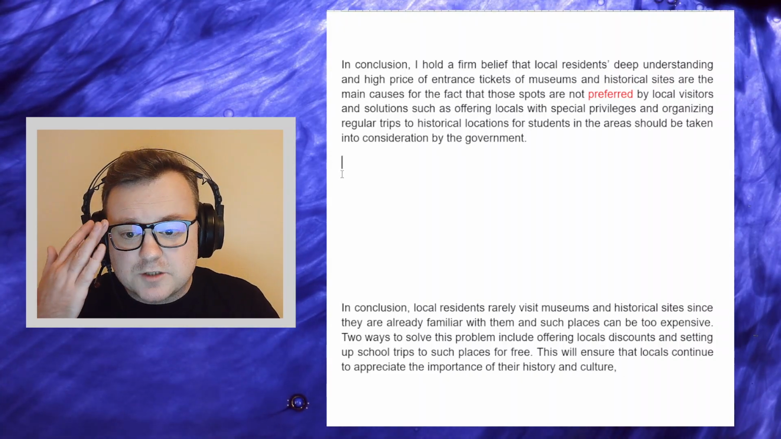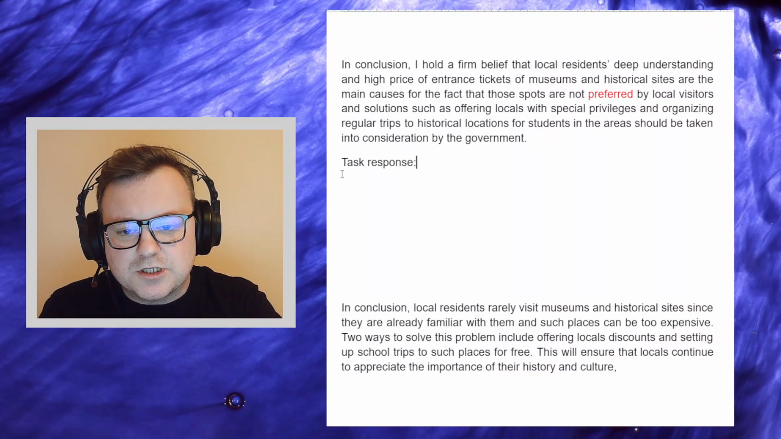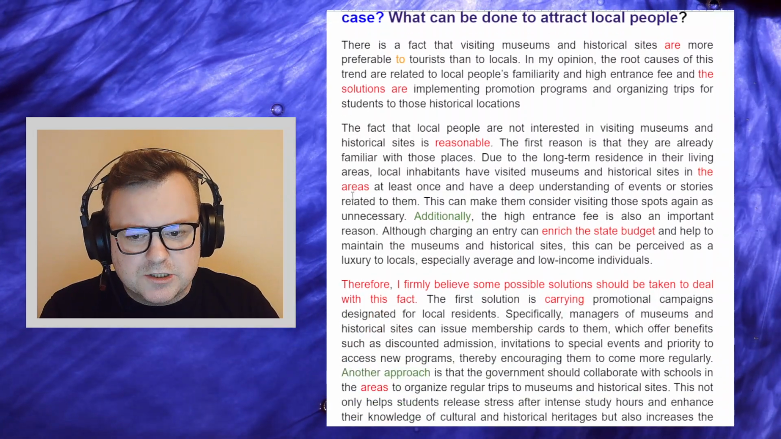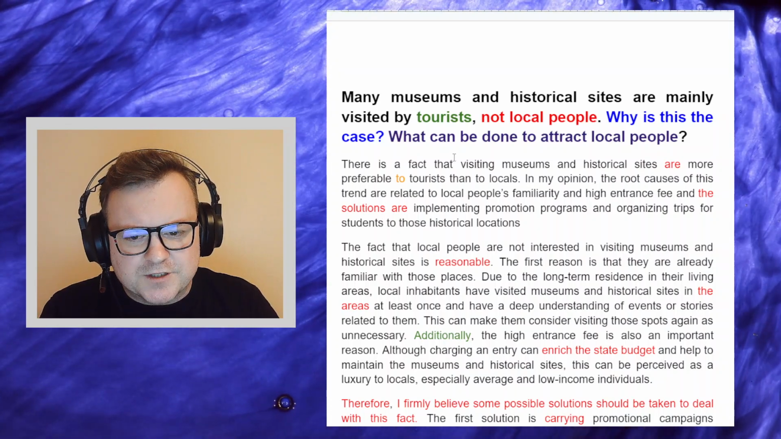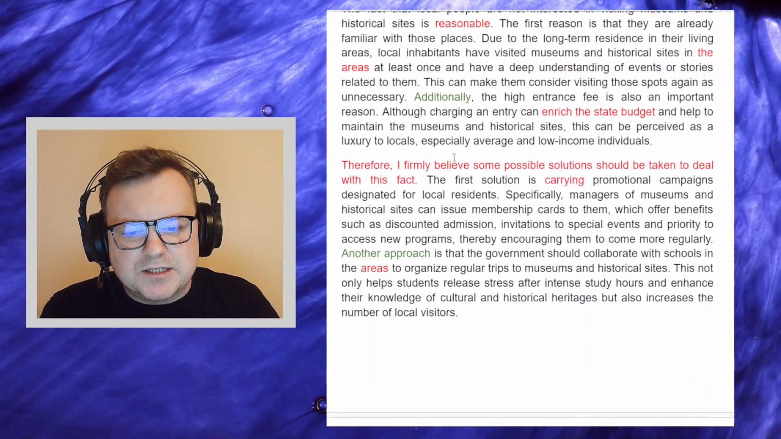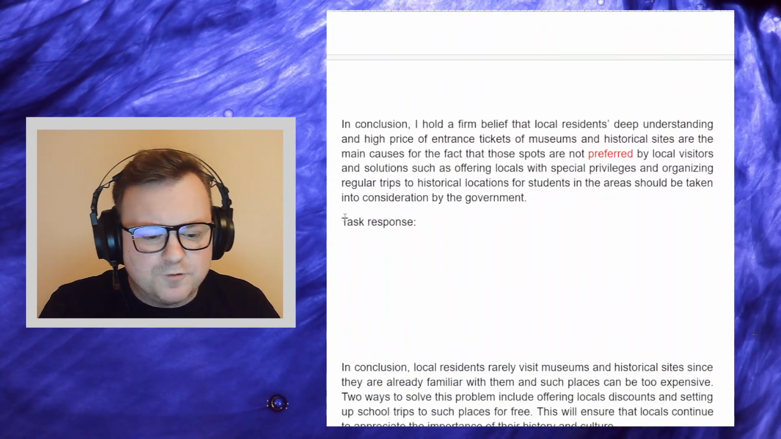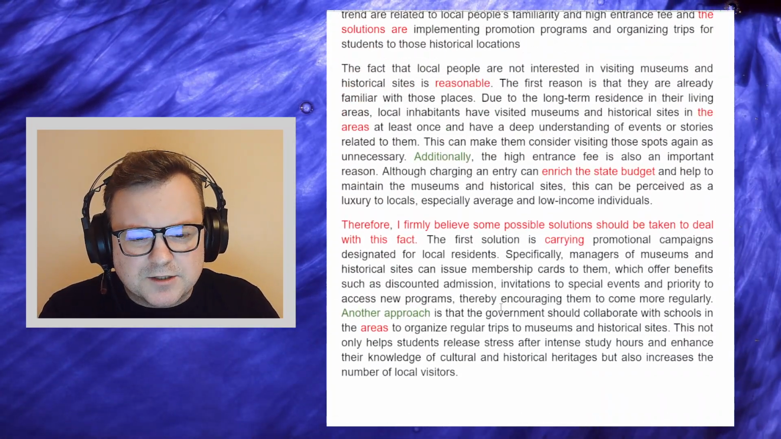So let's give some marks for this. So firstly, task response. I am informed. I do see 2 reasons why local people don't visit these places, and I see 2 solutions. I don't think the solutions are always perfectly worded, but in general, I do get that.